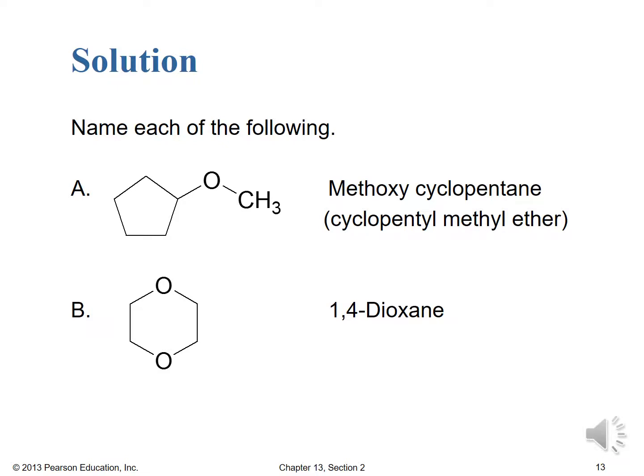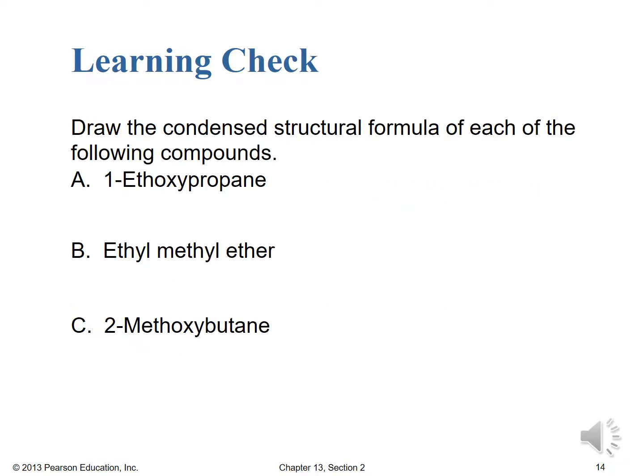And before we leave our second lecture here in Chapter 13 on ethers, we have one last learning check, and this one asks you to draw the condensed structural formula of each of the following compounds. And again, of course, hopefully you're also practicing skeletal structures, because those are helpful, and if for no other reason, you'll look more like a chemist if you start drawing those skeletal structures. So hopefully you're working on those as well, but at least the condensed structural formula for each of these three. Pause the video here while you complete that work and start us back up to check your work. Good luck.